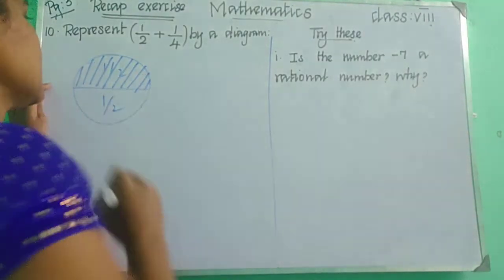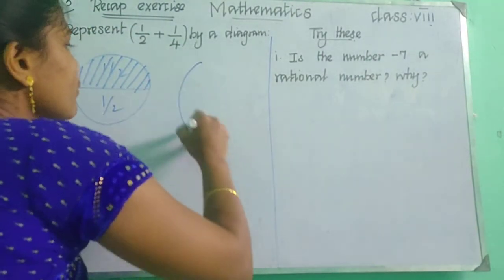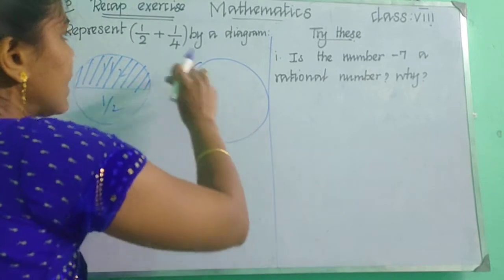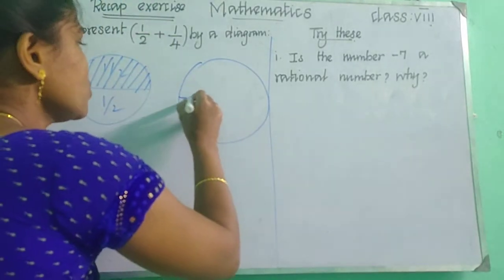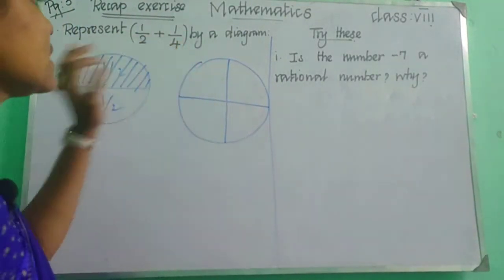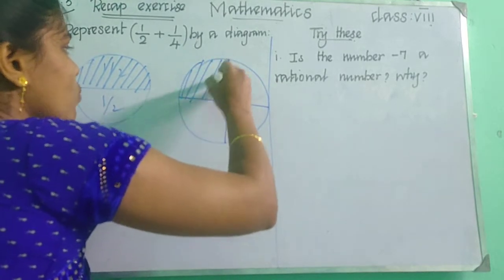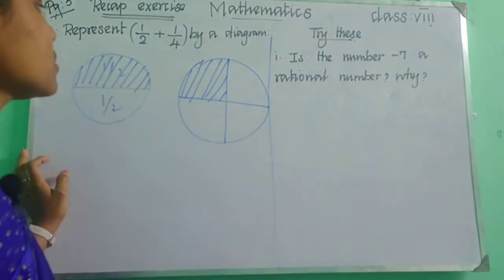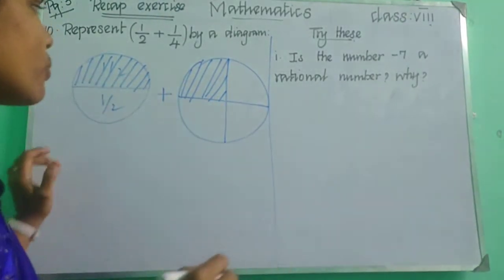Okay, it's half. Okay, children, and quarter, that is 1 by 4. How will you represent it? Quarter means 1 out of 4 parts. So we need to separate the circle into 4 parts, and in these 4 parts, we need to shade the first part, one part. So this is 1 by 4. This is 1 by 2 and this is 1 by 4.